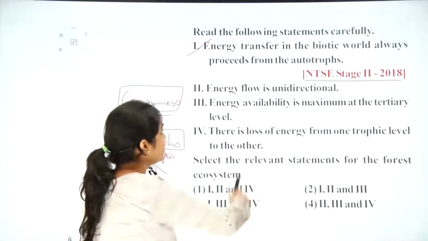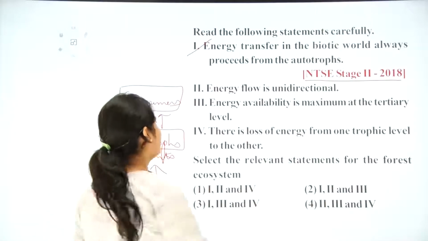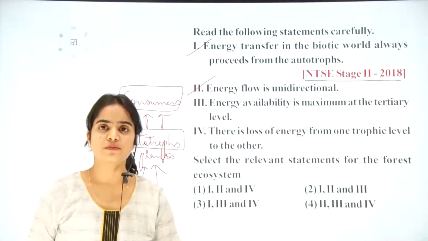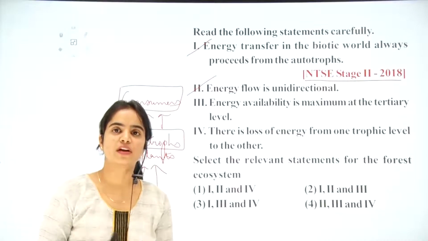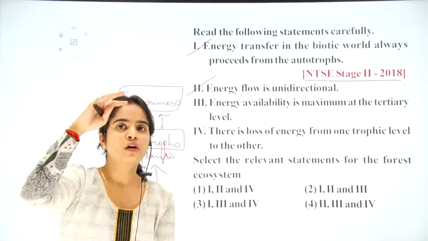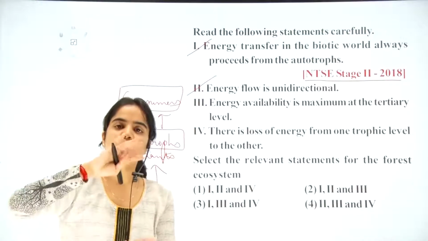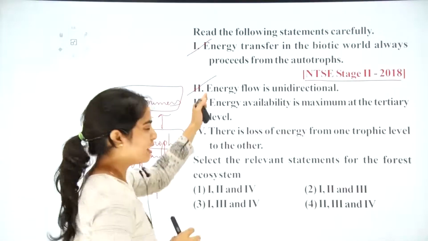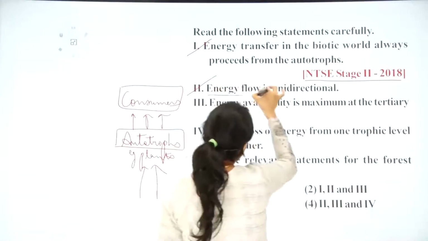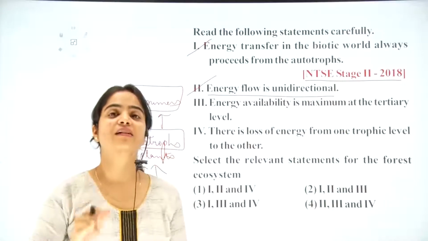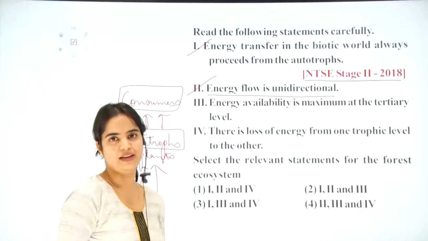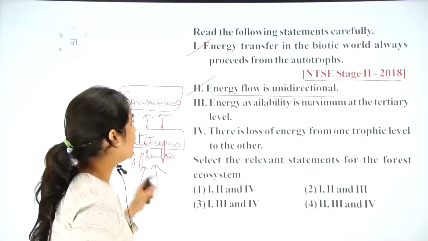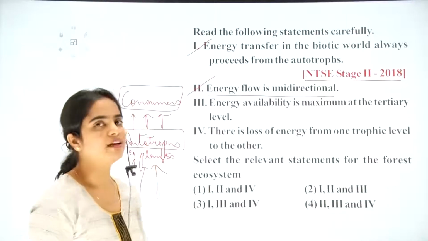Okay, here comes the next statement. Energy flow is unidirectional. This is what I was telling you: during the process of energy flow, there is always transport of energy from the lower level to the upper level, from the autotrophs to the primary consumer, to the secondary, and then to the tertiary level. So that statement is also correct, and you need to remember that energy flow is always unidirectional in nature. Okay, then the statement: energy availability is maximum at the tertiary level.